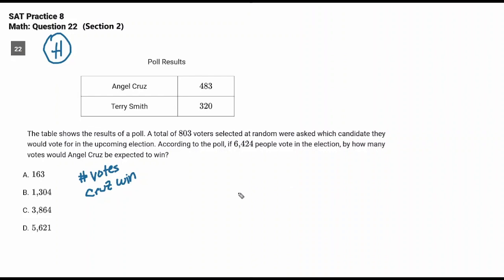Guys, this problem is a ratio. And ratios are really easy if you use a ratio box. Ratio box has 3 rows. There's the ratio, there's the multiplier, which is the key to the whole thing, and then there's the real world. So what are we taking the ratio of? Cruz and Smith. And then a ratio box always has a total.